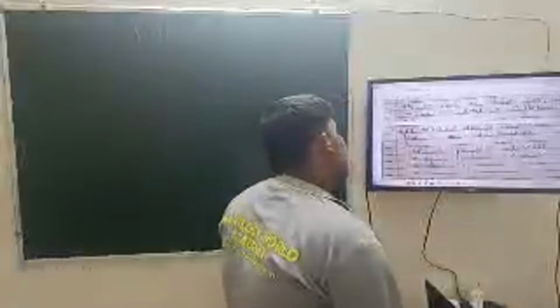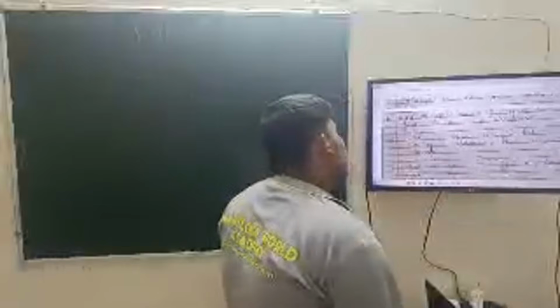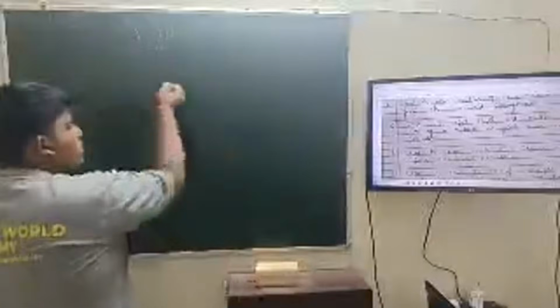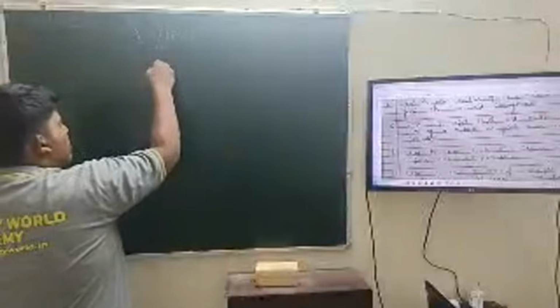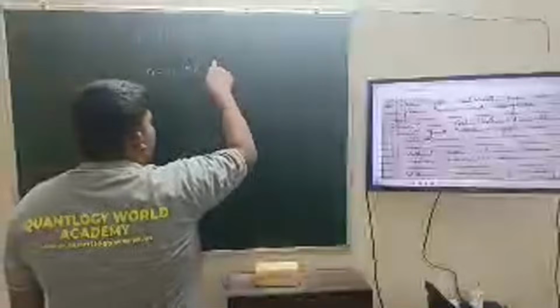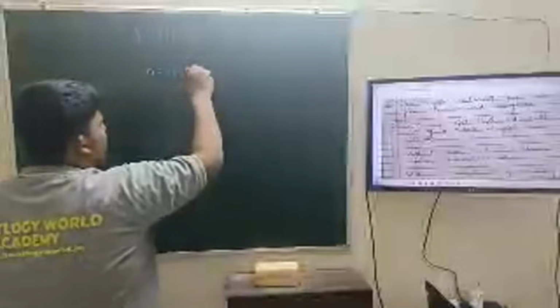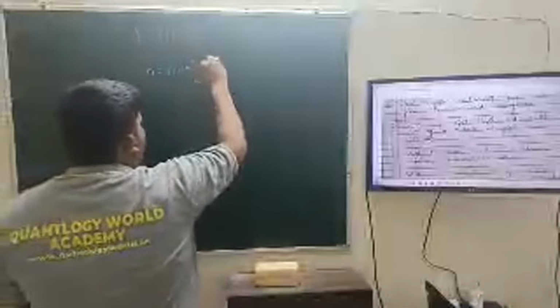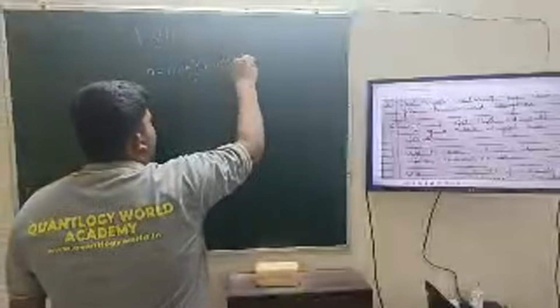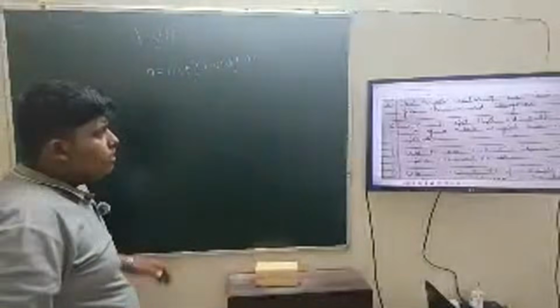Next is write a program to input the radius of a circle and find its area and circumference. First we input the radius: r equals int input radius. We can take anything, int or float.